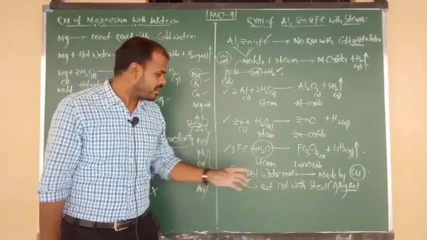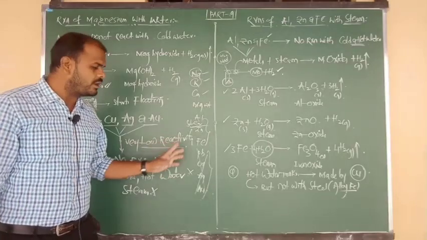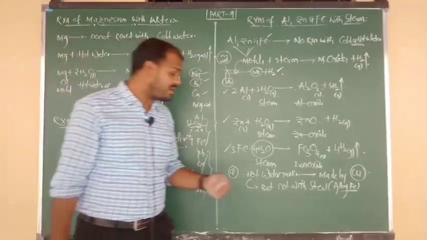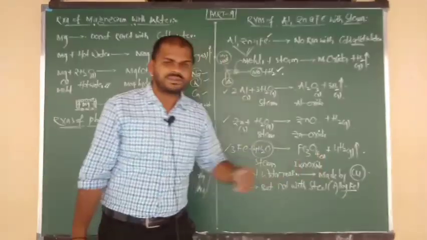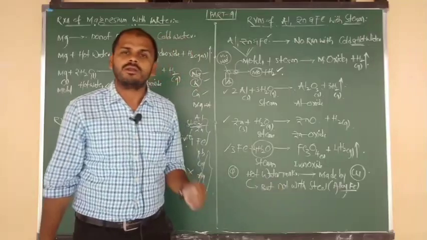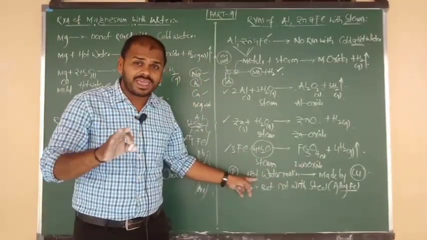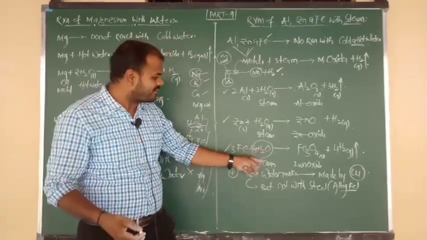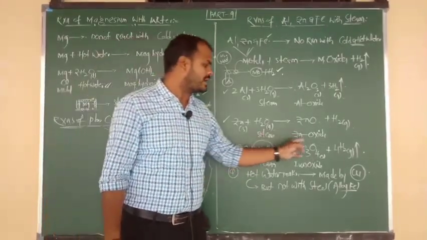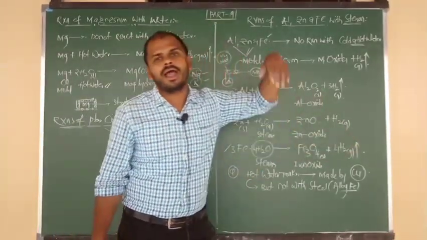Once again, hot water tanks can be made with copper, because it has very low reactivity and does not show reaction with any type of water. That's why we can make hot water tanks with copper. But hot water tanks we cannot make with an alloy of iron or steel, because iron does not show reaction with hot water. But hot water can be converted into steam. Such steam can react with iron. Again iron gets oxidized to iron oxide and the water molecule gets reduced to hydrogen gas.